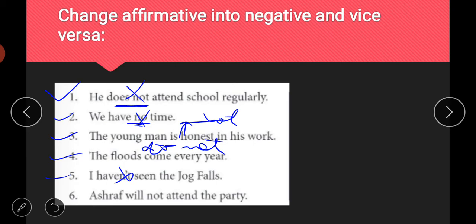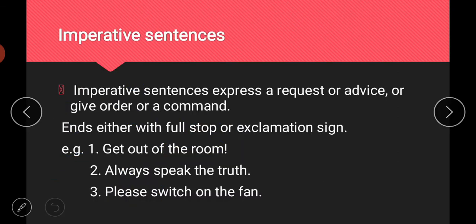Next is Ashraf will not attend the party. So Ashraf will attend the party. You will simply cut this word not, and it will be a simple affirmative sentence. So I hope it is clear to you, and this is very easy. Then next is your imperative sentences.